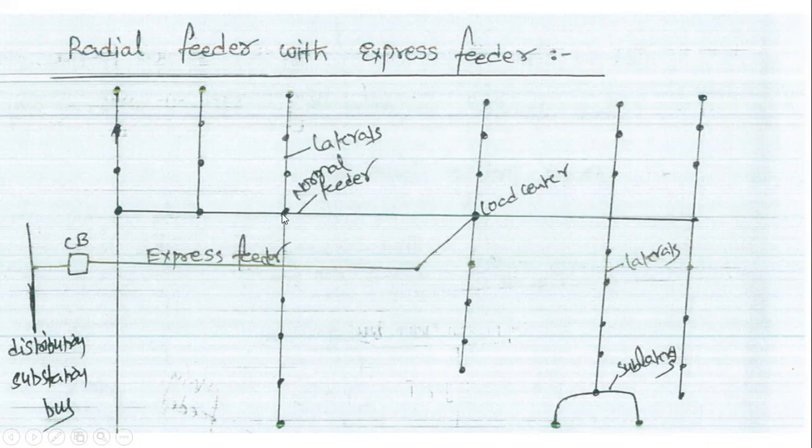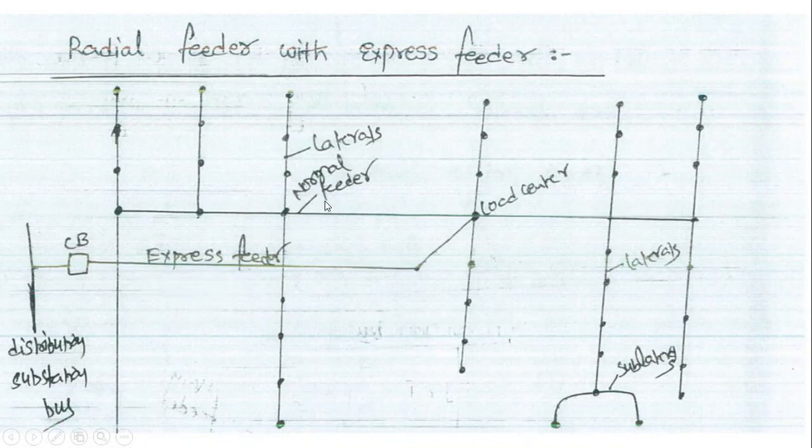In the radial or main feeder, there are a number of tappings, but in express feeders there are no tappings in between. The connection is only between the distribution system and the direct load centers, with no other tappings, laterals or sublaterals.